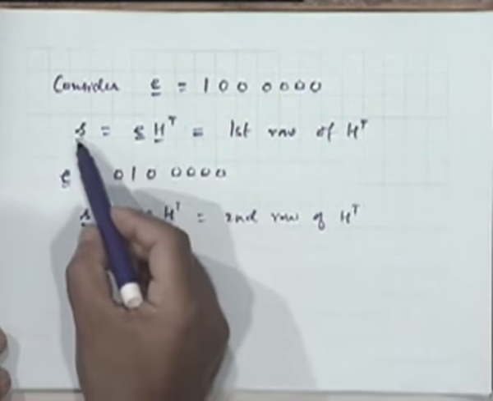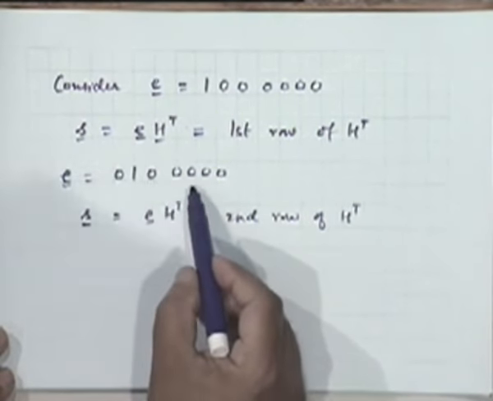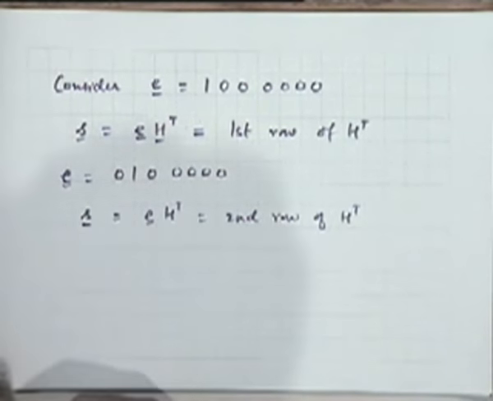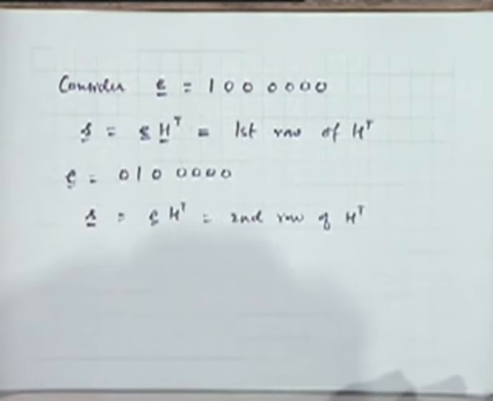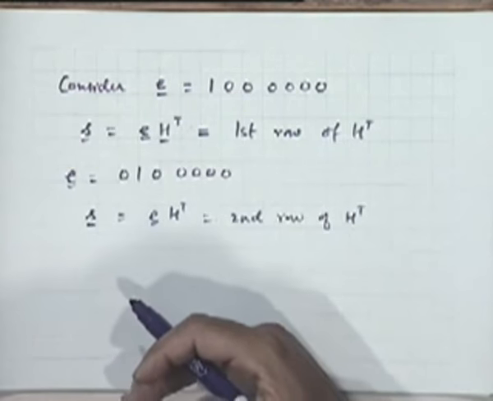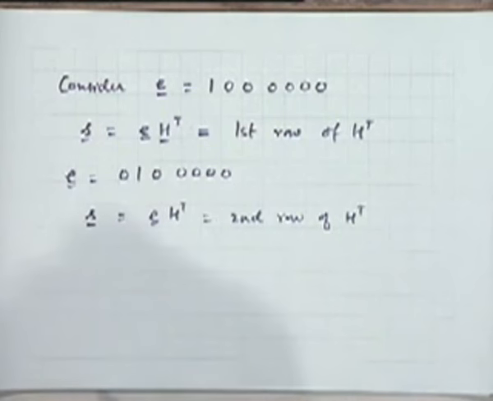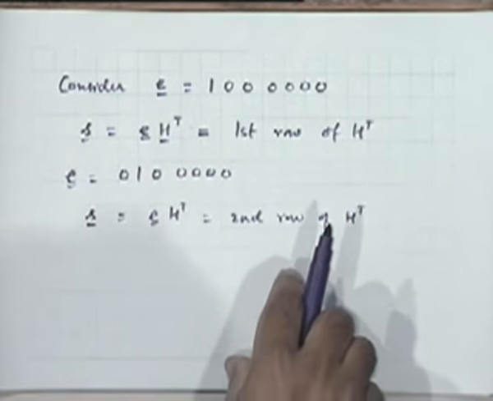If for 1 0 0 0 0 0 0 I get a syndrome sequence, for 0 1 0 0 0 0 0 I should get a different syndrome sequence lying in the next row of H transpose, and for the third error a different one in the third row, and so on. So if all the rows of H transpose are different, I am guaranteed a 1-to-1 mapping between each of the single error patterns and a corresponding syndrome sequence.